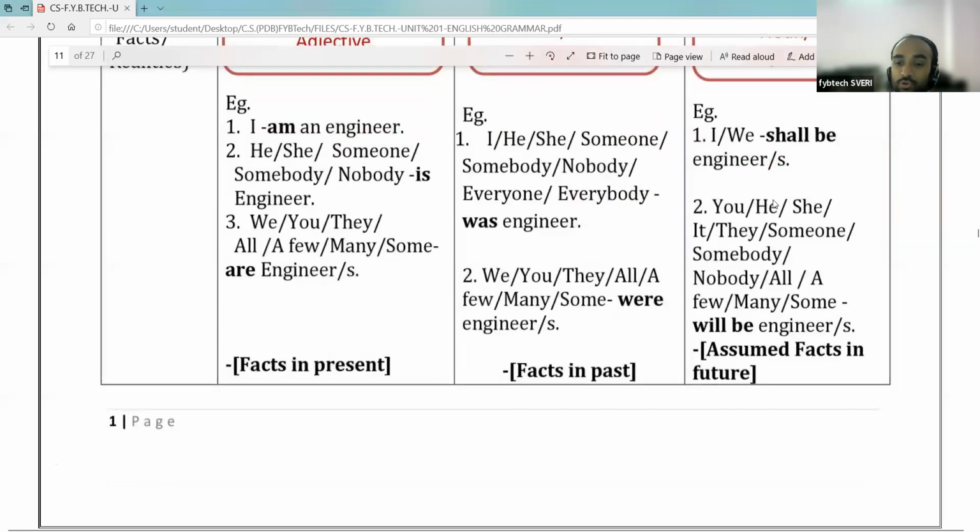Then you will be is used after will, after you, he, she, it, they. Then what would be the sentence? You will be engineer. तू इंजिनियर असशील. He will be engineer. तो इंजिनियर असेल. She will be engineer. ती इंजिनियर असेल. They will be engineers. ते इंजिनियर असतील. They here is used for plural subject. इथं plural subject घेतलाय, त्यामुळे आपण they चा वापर करतो.